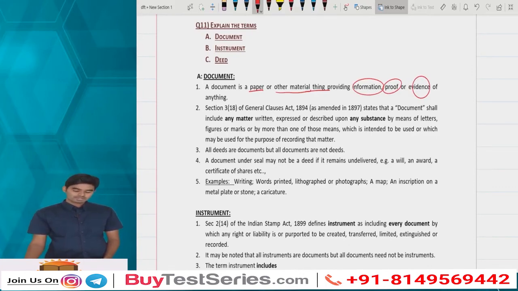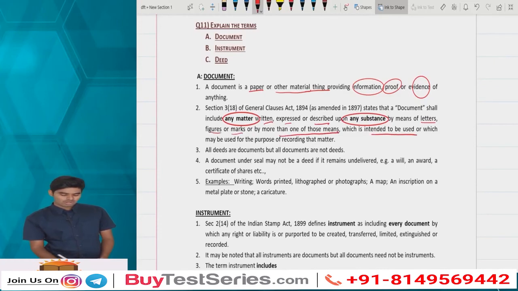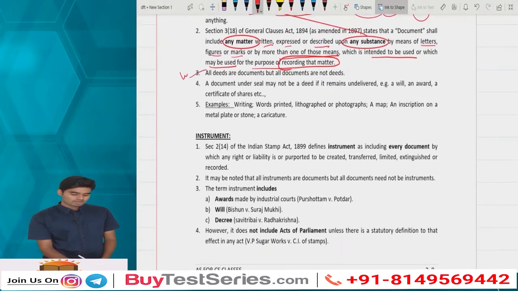Section 3, subsection 18 of the General Clauses Act 1897 states that a document shall include any matter written, expressed, or described on any substance by way of letters, figures, or marks, or by more than one of those means, which is intended to be used or which may be used for the purpose of recording the matter, that is, for information, proof or evidence. Then that substance will become a document. All deeds are documents, but all documents are not deeds. A document under seal may not be a deed if it remains undelivered.